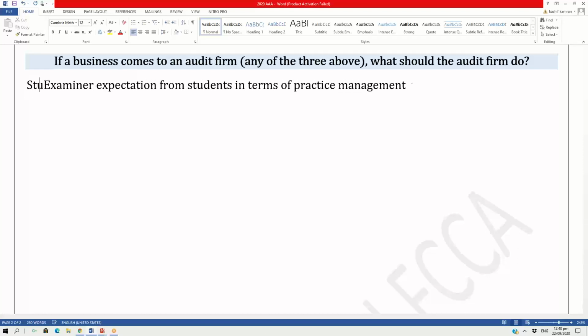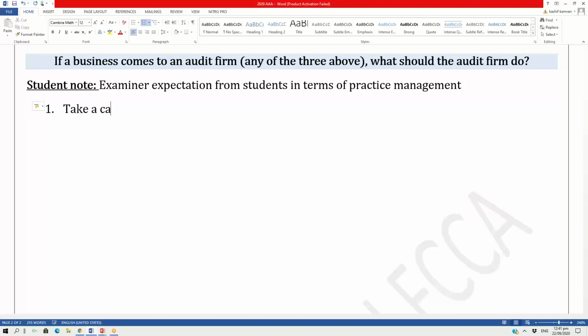Right, so let's write this as a student note, so the student knows that this is an important area. Now, what should the audit firm do? Number 1, the audit firm should take a careful decision whether to accept the business or not. So the audit firm has to take a decision.